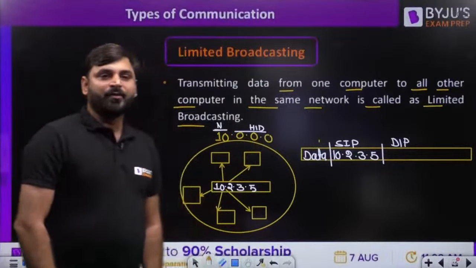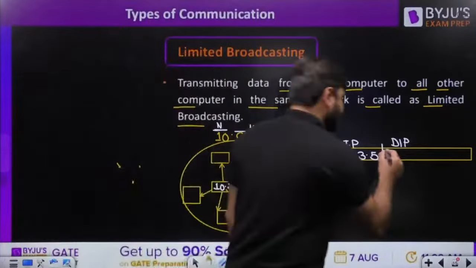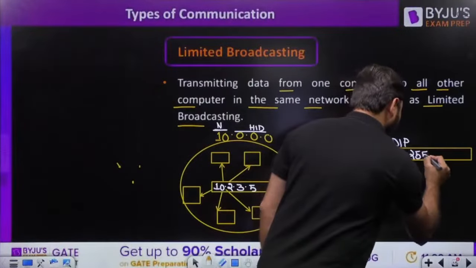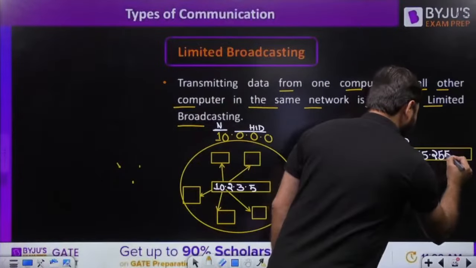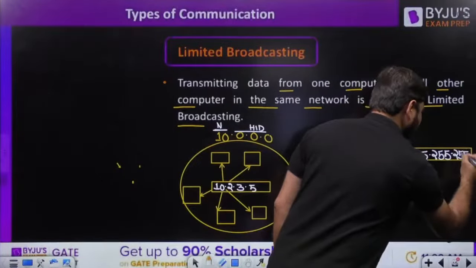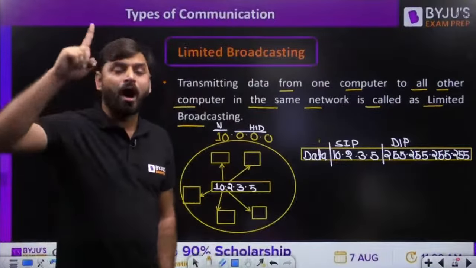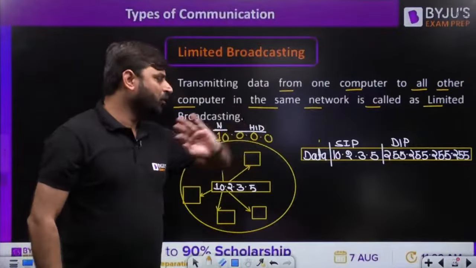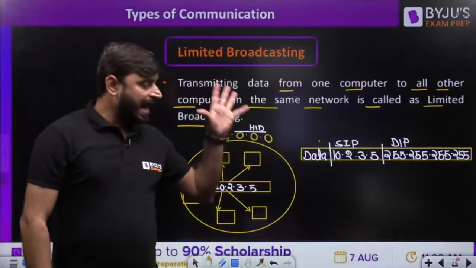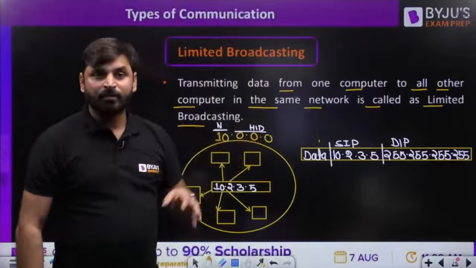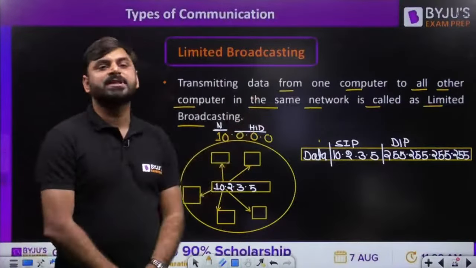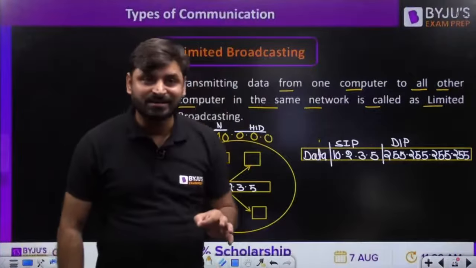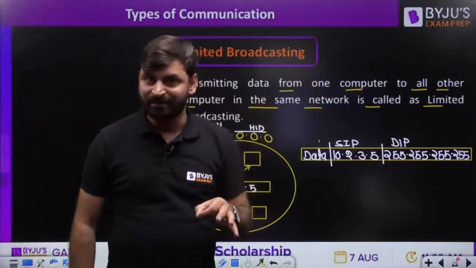Nishu Kumar, 255.255.255.255. Yes, my dear friends, yes. If we are sending a message from one to all in the same network, the destination IP will be 255.255.255.255. And this IP address is fixed, permanent, for what purpose? Limited broadcast address. If anyone asks, my dear friends, it does not depend on the class. It does not depend on the size of the network.